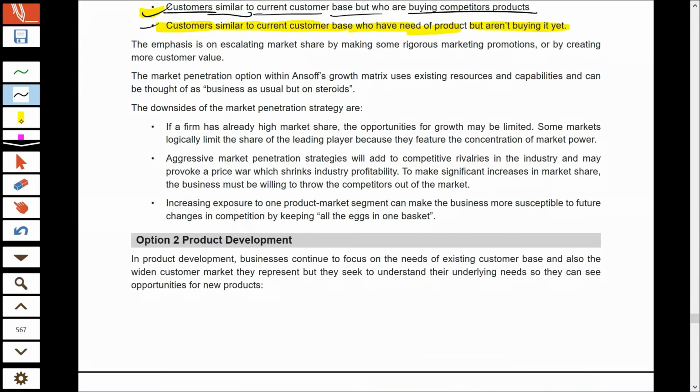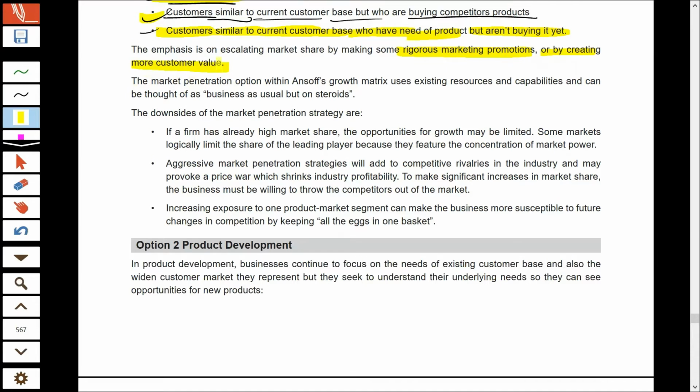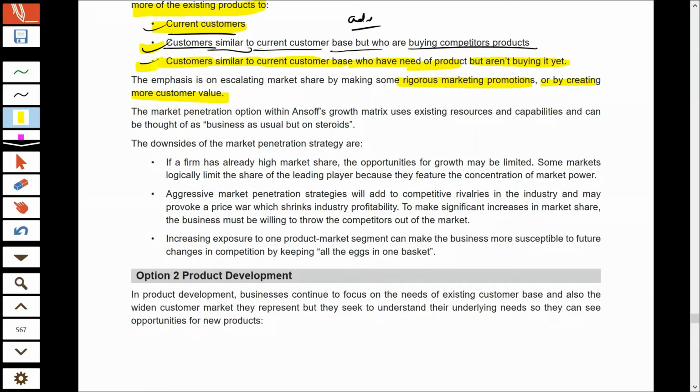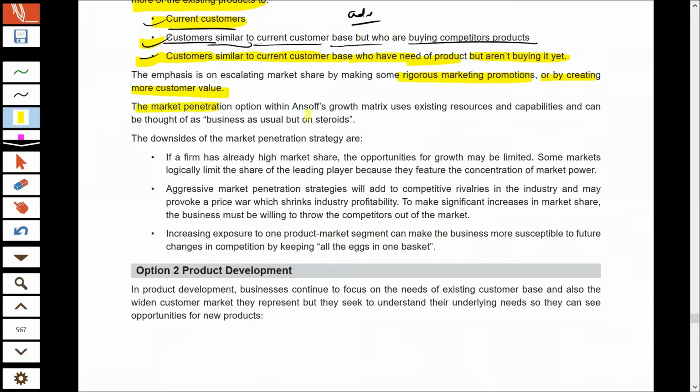Now, for market penetration, definitely you need to invest in promotions. You need to create customer value because you are trying to sell more to the same categories of customers, or you are trying to snatch competitors' customers, or in the third case, you are trying to activate the latent needs of the customers. All these can be done with the help of promotions and by creating value for the customer. Now, market penetration is also termed as business as usual but on steroids. Please remember this line. This may come in an MCQ, asking for which strategy this statement is used.